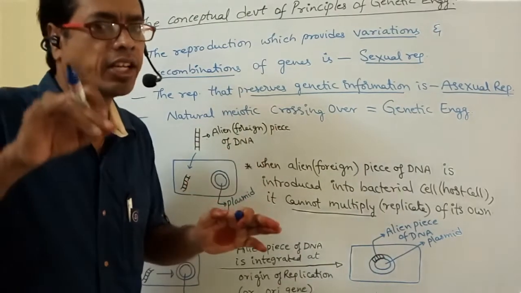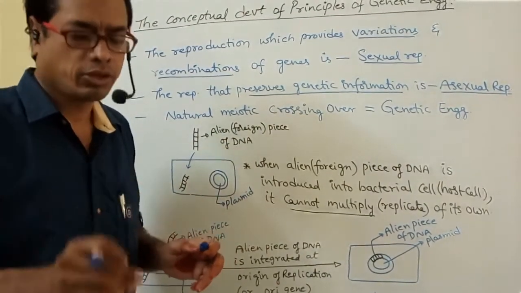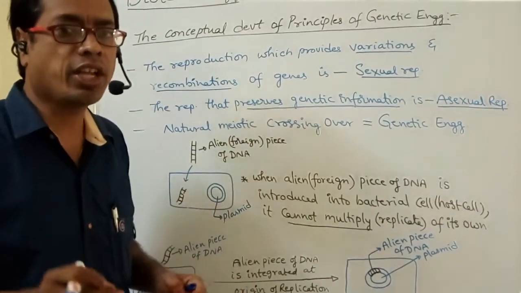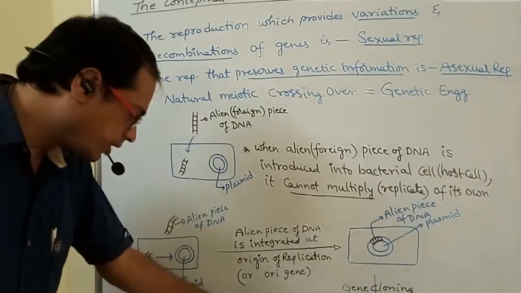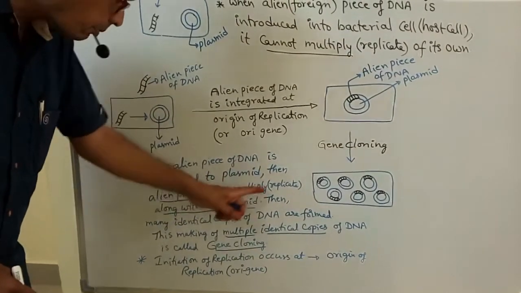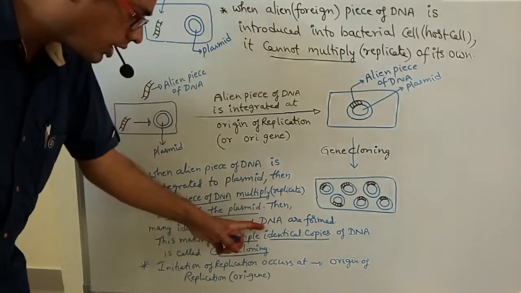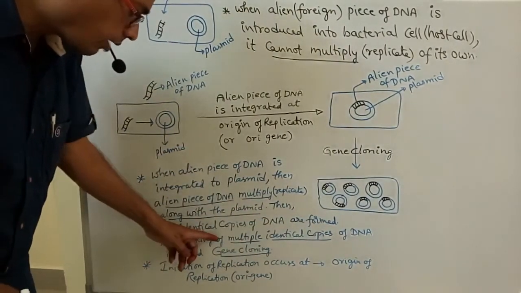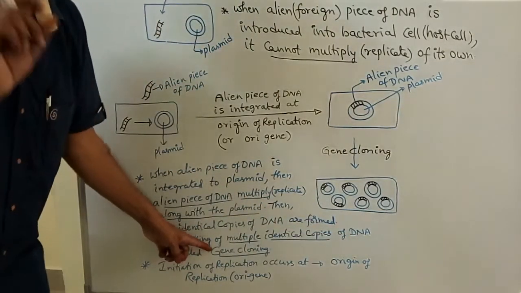Where is it attached? At origin. So initiation of replication occurs at origin. See, when the alien piece of DNA is integrated to the plasmid, then the alien piece of DNA multiplies along with the plasmid. Then many identical copies of the DNA are formed. This making of multiple identical copies of DNA is called gene cloning.